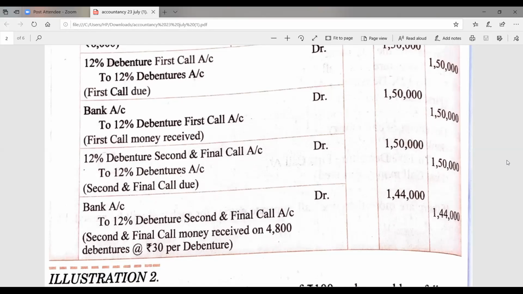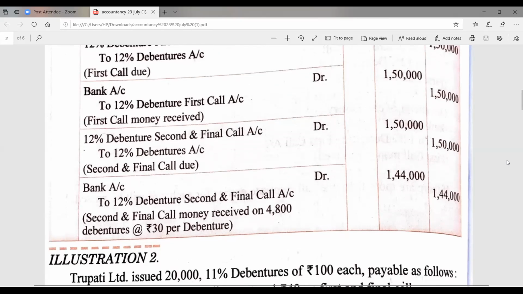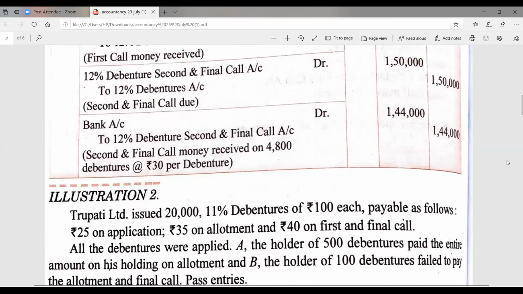In this way, you have to do a full-fledged question in which you find the oversubscription and the calls in arrear as well. In this question, we have not opened the calls in arrear account. You may do this last entry like this: bank account debit, calls in arrear account debit to debenture second and final call. In that case, in second and final call, you have to show the 1,50,000, and calls in arrear account will be debited over here. That will be your 6,000 rupees on 200 debentures at the rate of 30 rupees each. In this way, you can do this kind of questions. Let's move to the next question.